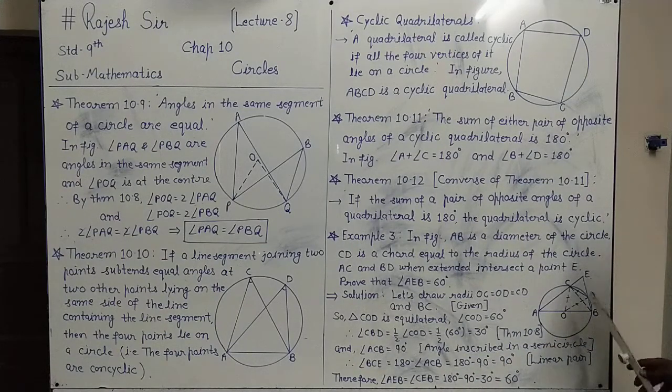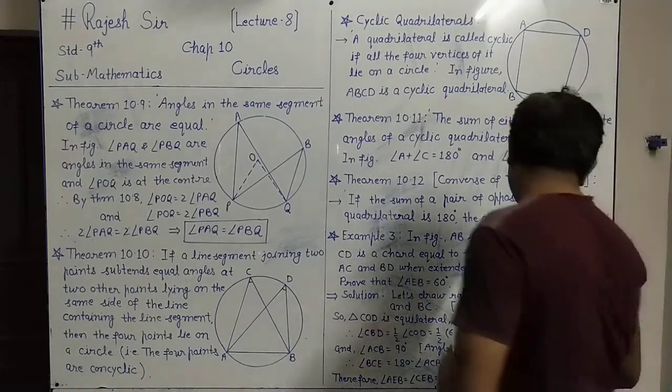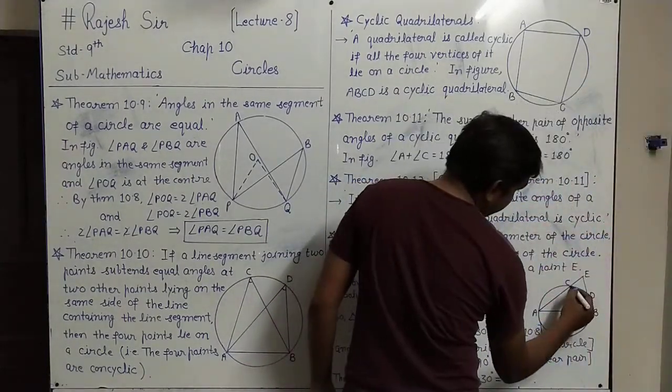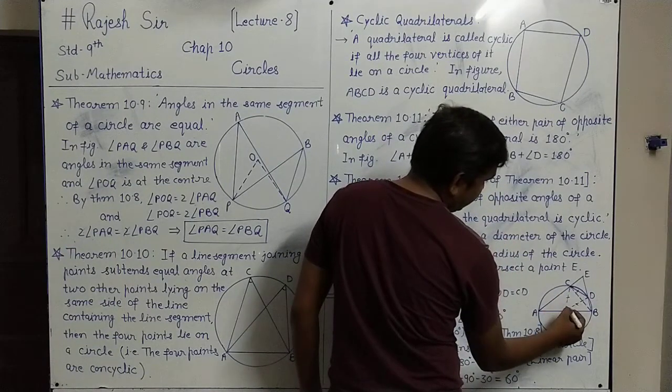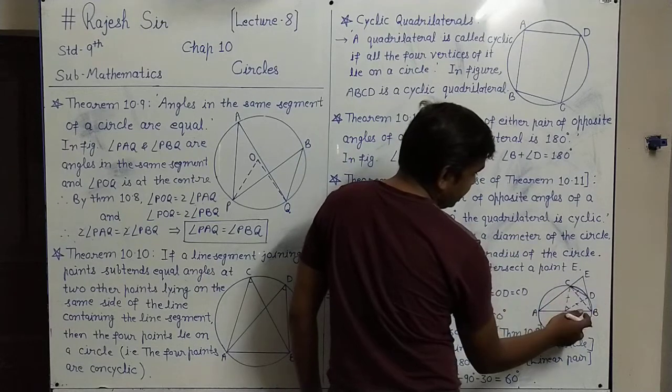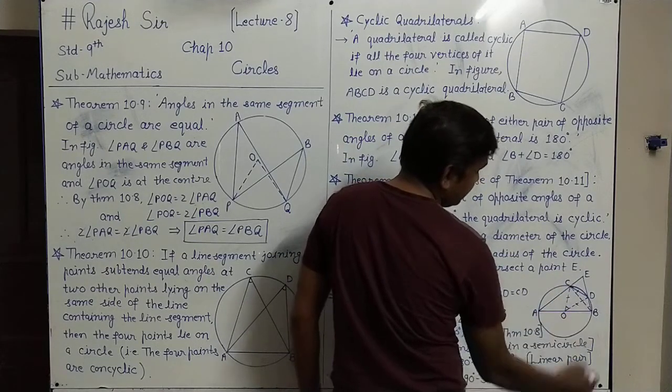Now, by theorem 10.8, you know, CD is a chord, making CD a minor arc also. Minor arc CD subtends the angle at the center as COD, and minor arc CD also subtends the angle CBD at the remaining part of the circle, this angle.